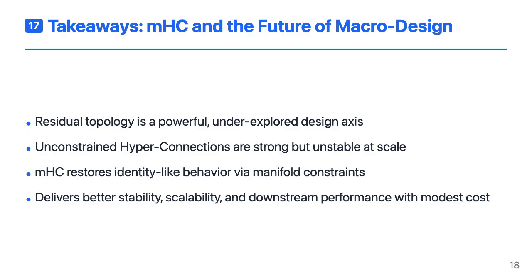Manifold-constrained hyperconnections respond by putting a geometric prior on the residual mappings, restoring identity-like behavior while keeping the benefits of multi-stream connectivity. The result is a family of models that train stably at scale, scale well with compute and data, and improve downstream performance, all with a relatively small systems overhead. It's a strong signal that thinking geometrically about residual connections could be a key ingredient in the next generation of foundation models.